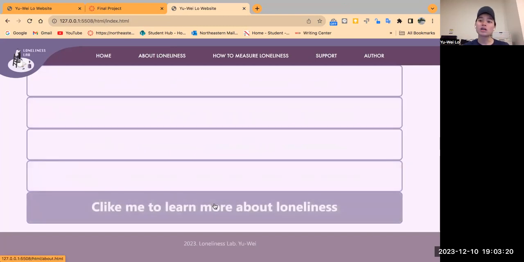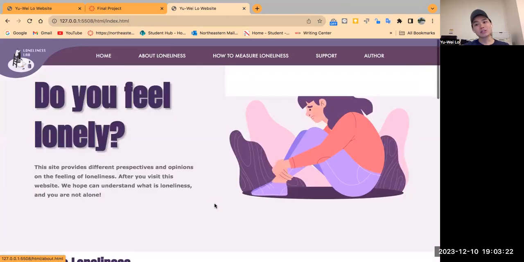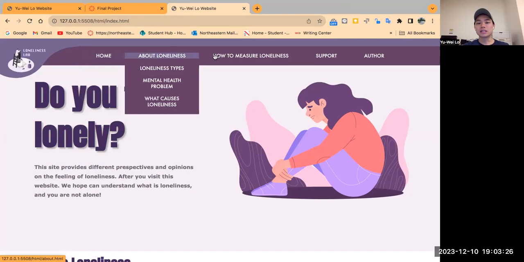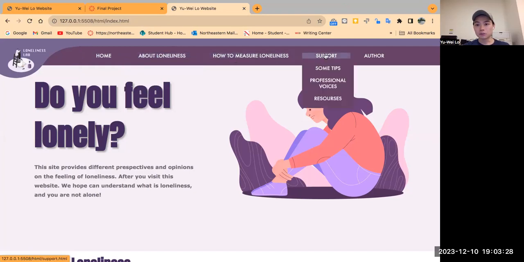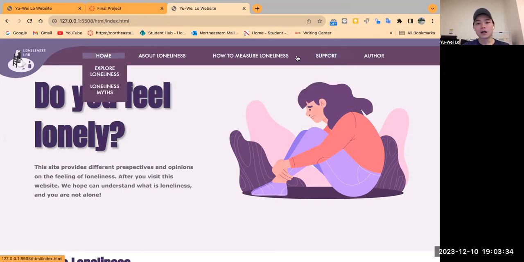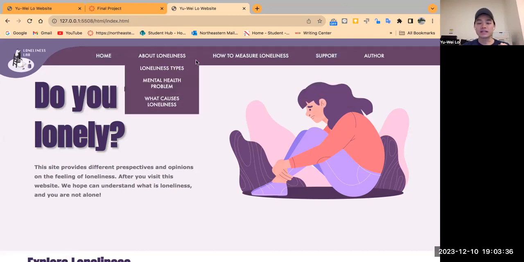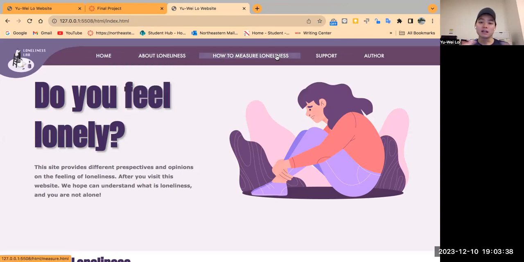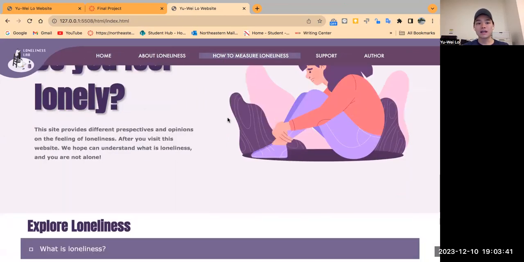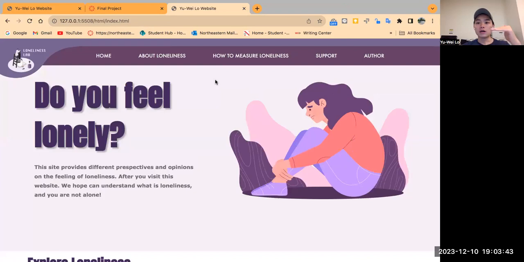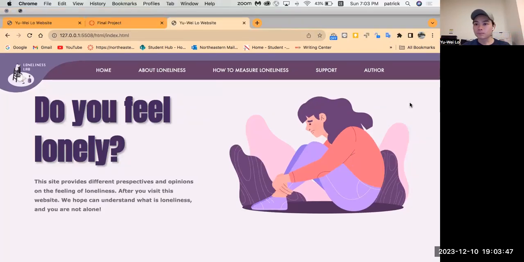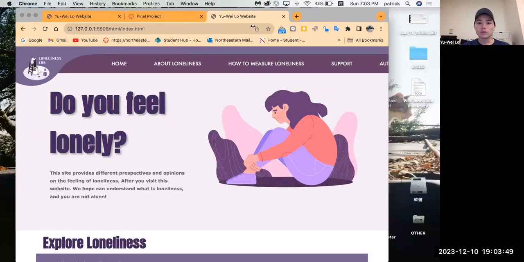And before I go to the next page, I want to introduce my navigation bar. In my navigation bar, I use this approach to show the different sub items to my audience so they can see the whole sitemap very clearly. I love it, and this is a purple color, and I also fixed it in the top. By the way, this website is also responsive.